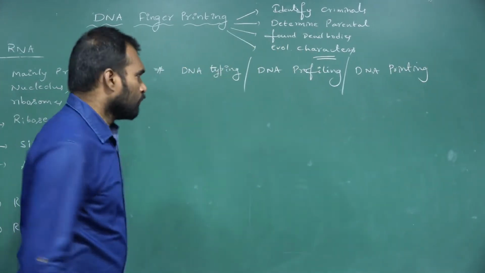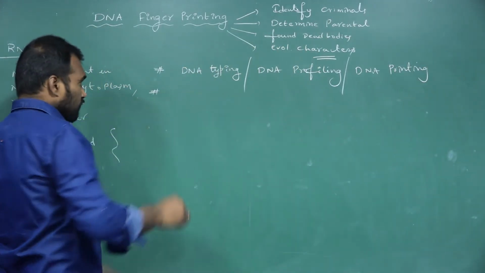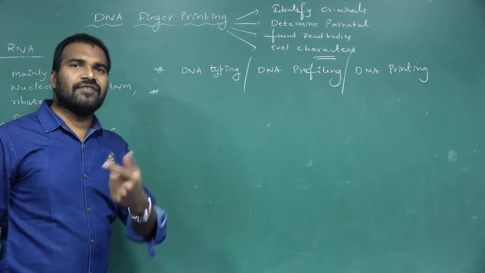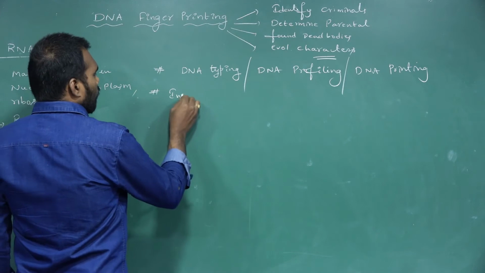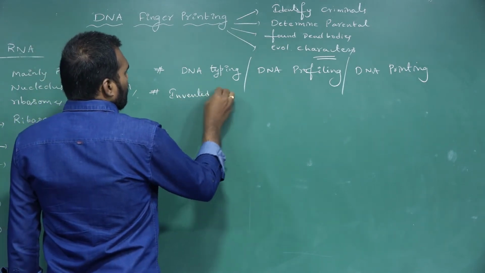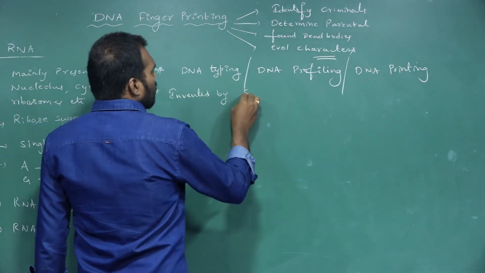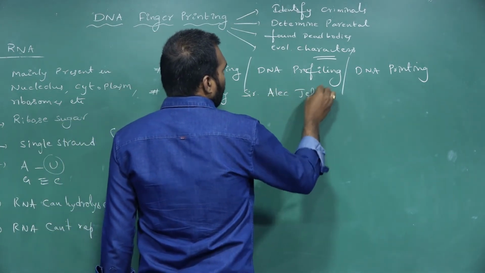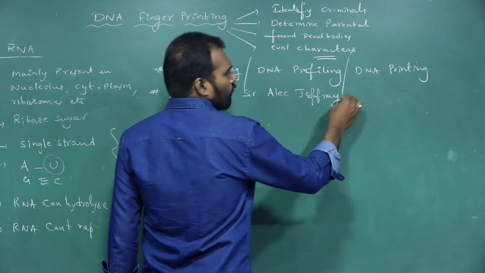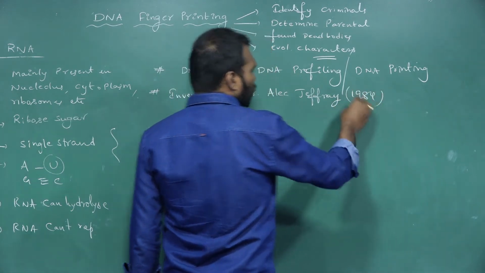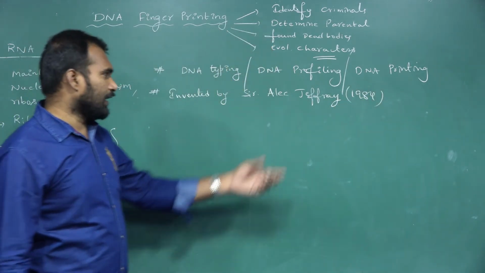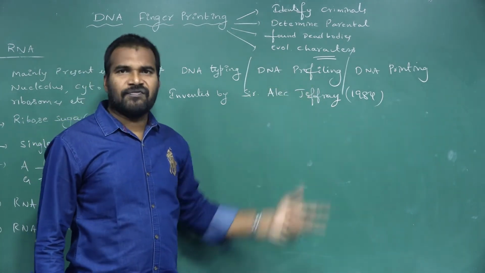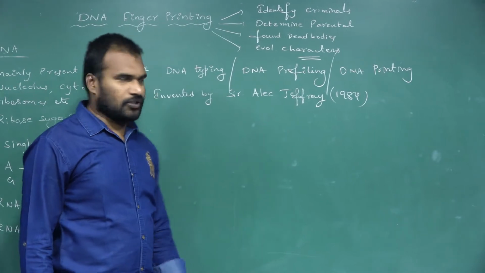DNA printing. And this DNA fingerprinting procedure was first invented by Sir Alec Jeffrey in 1984. In the year 1984, the scientist Sir Alec Jeffrey first invented this new technology.